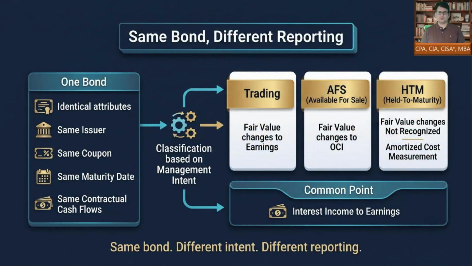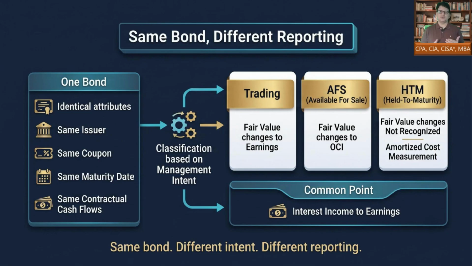Now, look at this important idea. The same bond can create different reporting outcomes. The issuer can be the same, the coupon can be the same, the maturity date can be the same, and the contractual cash flows can be exactly the same. But the accounting can still change because management's intent and ability are different. A bond does not wake up in the morning and say, "Today I feel like trading." The company's purpose for holding it drives the accounting.